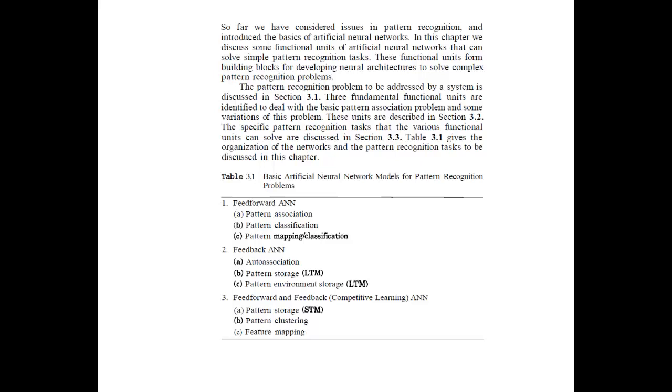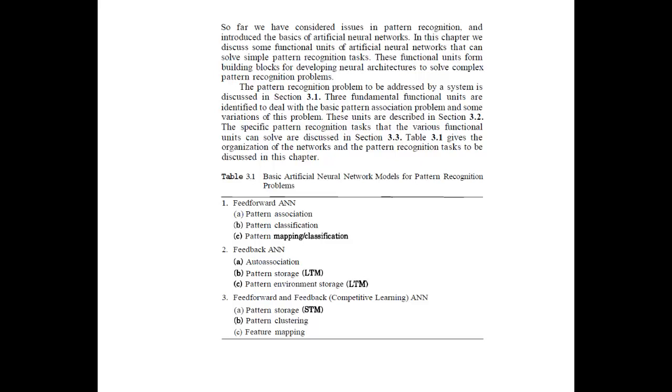So first we studied the blocks, then we moved on to the different models available in the different blocks, in more depth. Now that you have understood the concept of neural network models, we have moved on to pattern recognition.